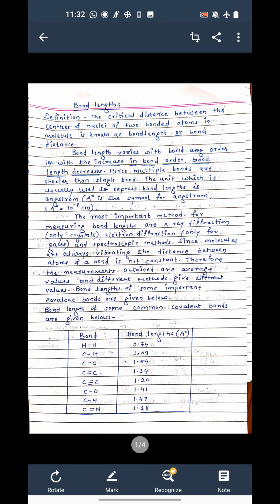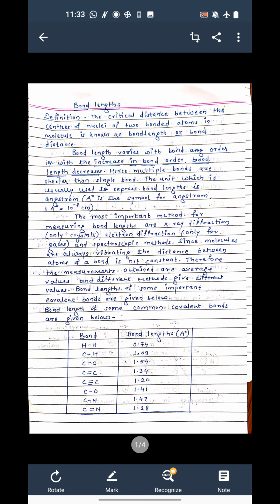Hello dear students, after hybridization of the molecules like methane, ethane, acetylene and ethylene, we now proceed to the next topic, that is bond length. Now what is the definition of bond length? Bond length is the critical distance between the centers of nuclei of two bonded atoms in a molecule. And generally bond length changes with bond order.